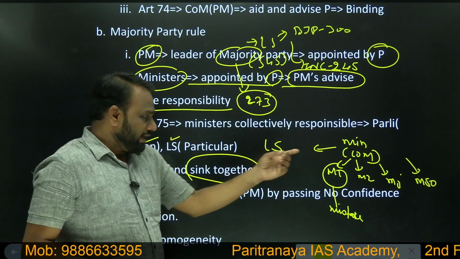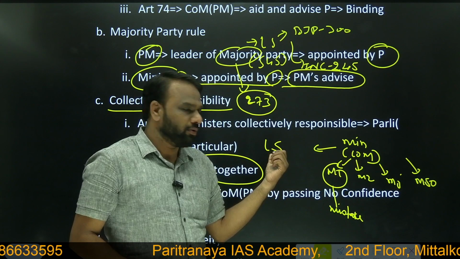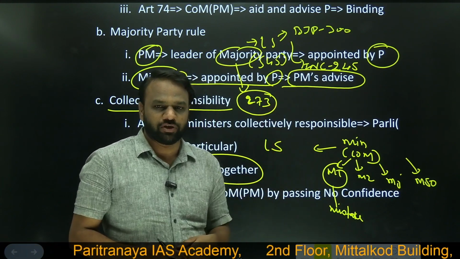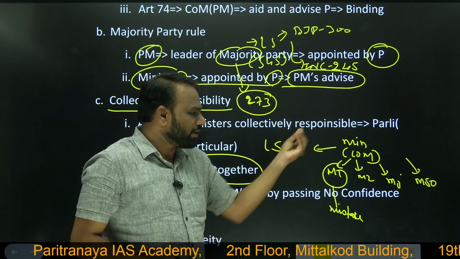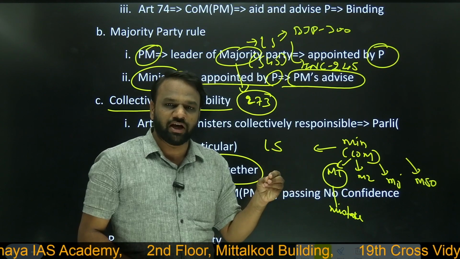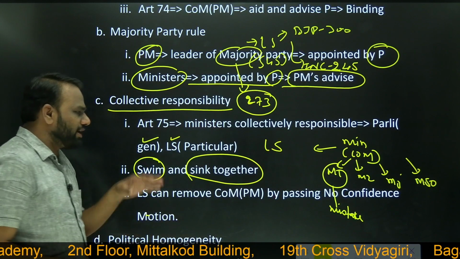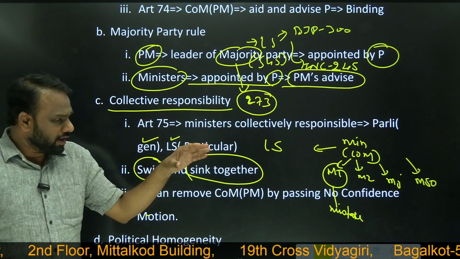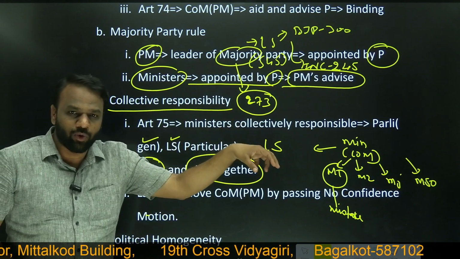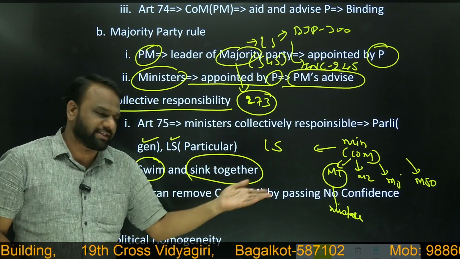If they are not working according to the expectations of Lok Sabha, then Lok Sabha can remove the entire Council of Ministers by passing a no confidence motion. Similarly, Lok Sabha can keep control over the ministers by using various tools like questions during question hour, etc. All those things we already discussed. So what we understood is the Council of Ministers is collectively responsible to Lok Sabha, and Lok Sabha exercises control over the ministers through various tools like no confidence motion, question hour, etc.